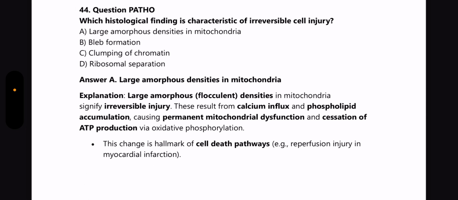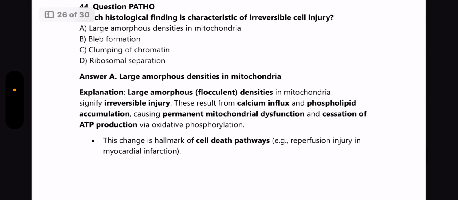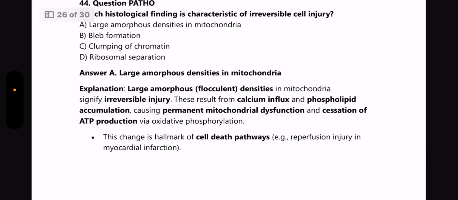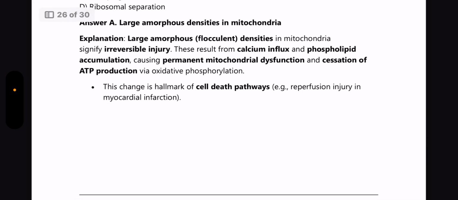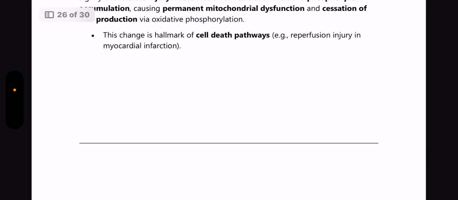Which histological finding is characteristic of irreversible cell injury? Answer: large amorphous densities in the mitochondria. Large amorphous densities in mitochondria signify irreversible injury. These result from calcium influx and phospholipid accumulation, causing permanent mitochondrial dysfunction and cessation of ATP production via oxidative phosphorylation. This change is a hallmark of the cell death pathways.